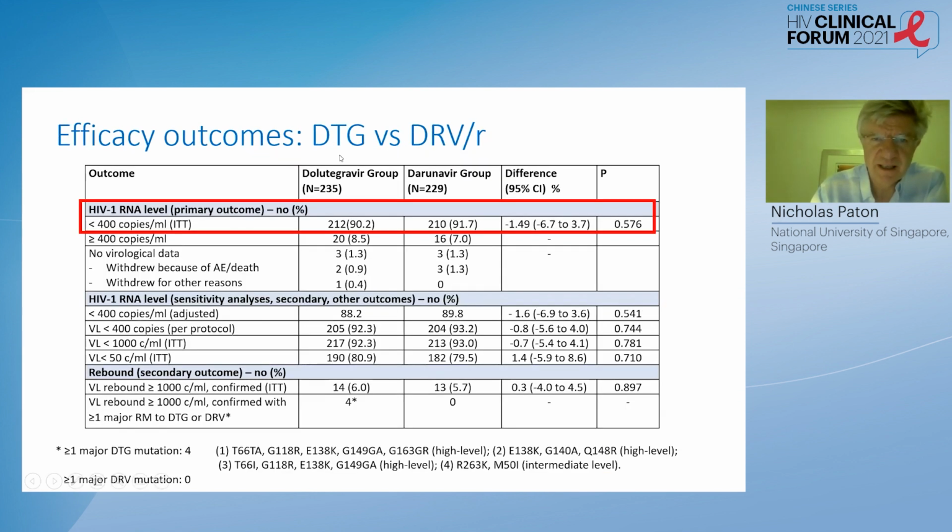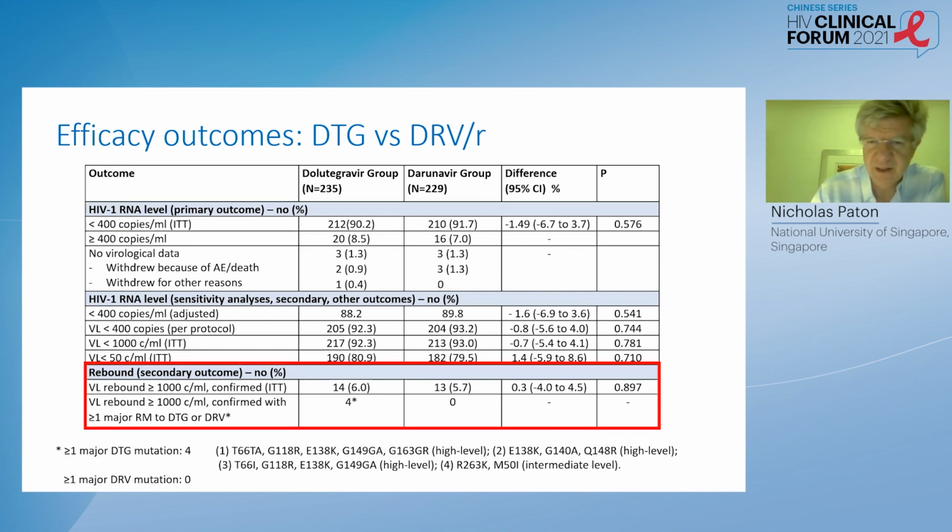So here are the key findings. Firstly, comparing dolutegravir with darunavir, we can see that both of these regimens give equivalent and very high levels of viral load suppression after switch, and the rates of rebound during that year are very low, around 5%. There were 4 cases of dolutegravir resistance within the first year, none in the darunavir group.